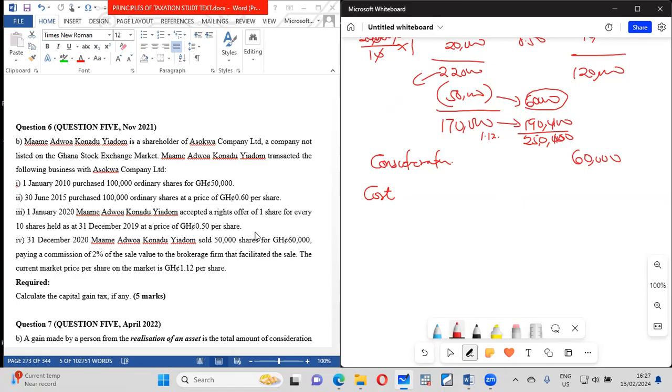So the part that he now sold, the money that he's now getting, like the way we did the other way around, is going to be the cost of the amount he's receiving. So what we do is the market value of the shares sold, all over the market value of all the shares before the sales.